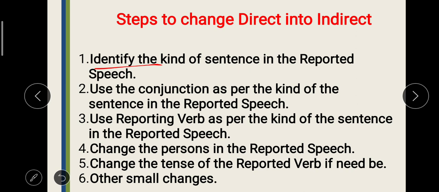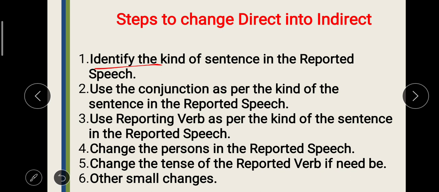But if we study the 5th one, the optative, separately, it will make our process of changing direct into indirect, or the rules and regulations, easy to understand. So that's why we'll study all the 5 separately. So first of all, we have to identify the kind of sentence in the reported speech, whether this is assertive, interrogative, imperative, exclamatory or optative, which kind of sentence it is.